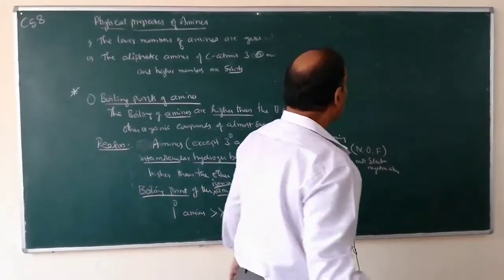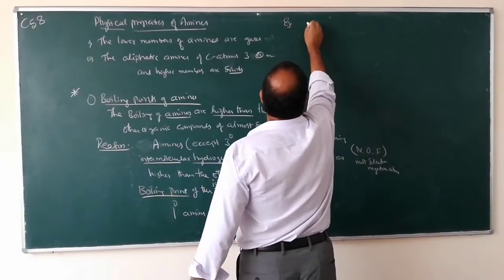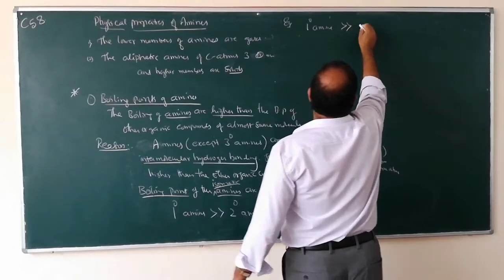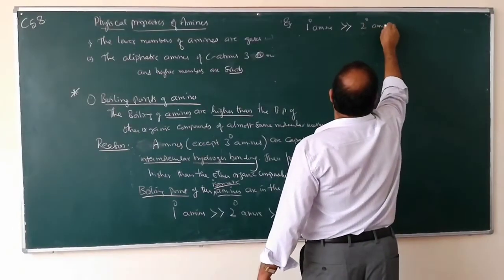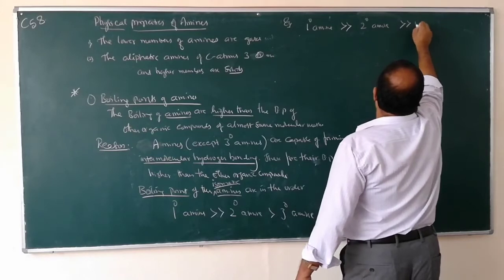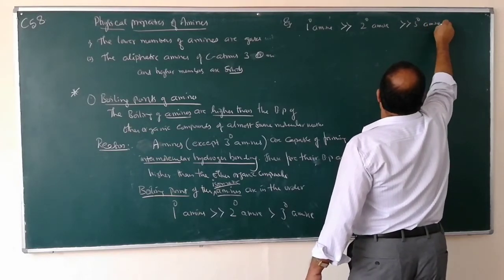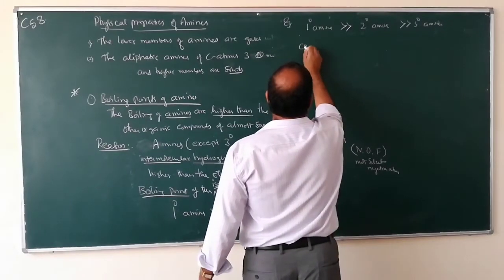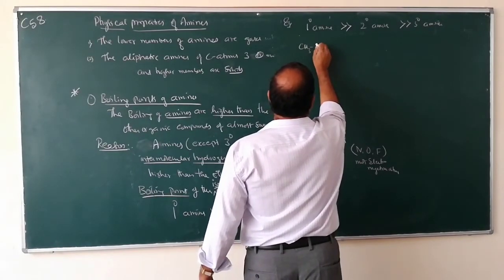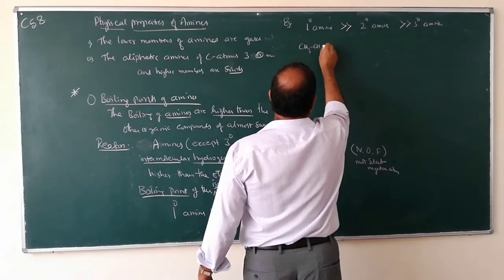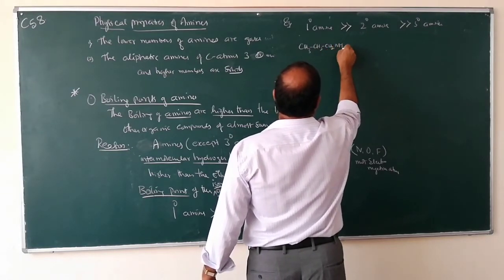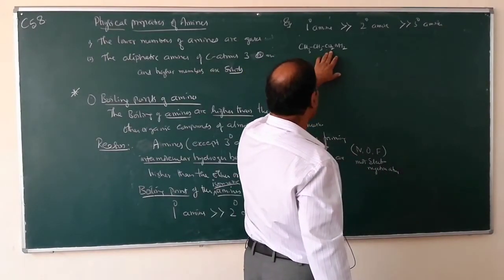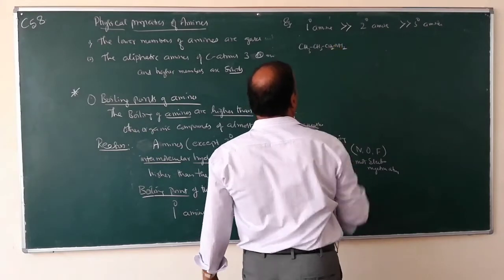So, example, primary amine boiling point is greater than secondary amine, which is greater than tertiary amines. Example, CH3 CH2 CH2 NH2. What is this one? Propane amine is a primary amine. It is a primary amine.